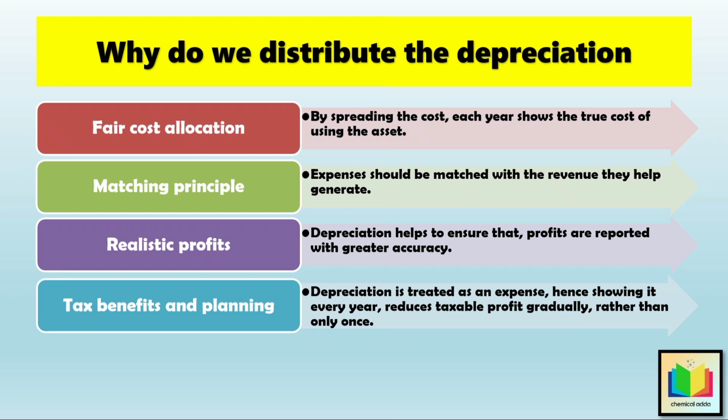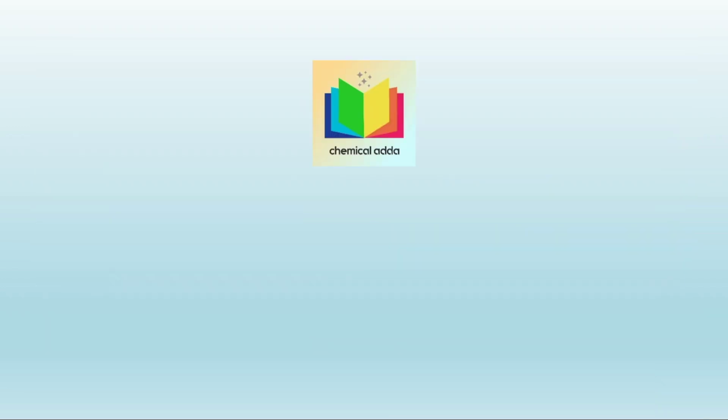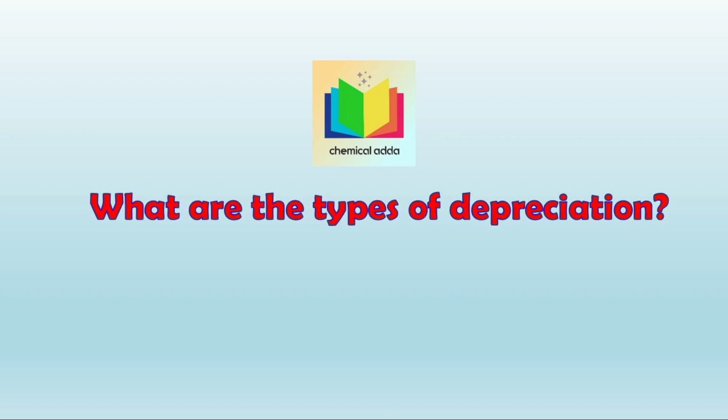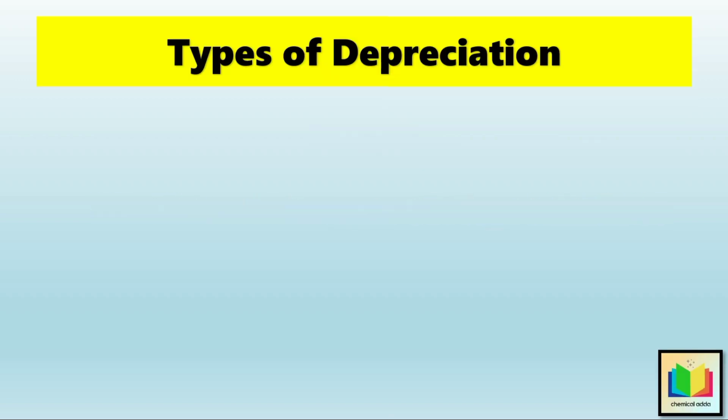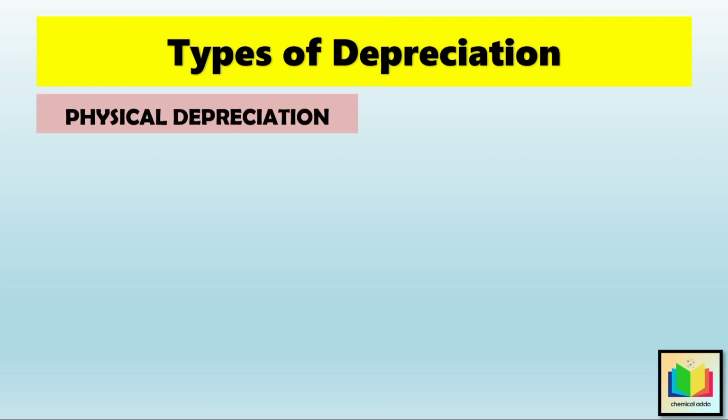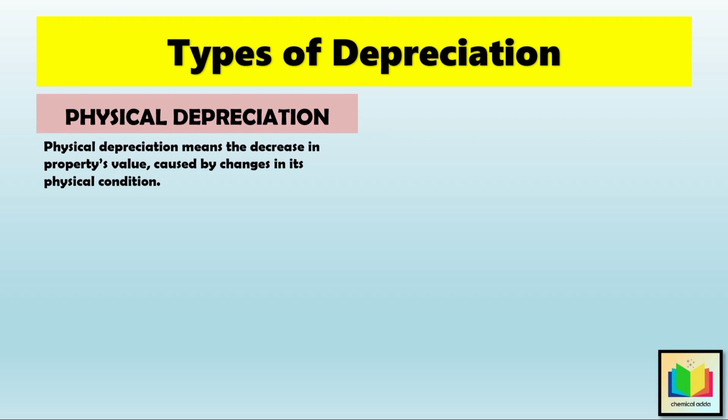Now that we know what depreciation is, next let's see, what are the types of depreciation? So, there are two main types of depreciation. First one is physical depreciation. Physical depreciation means the decrease in a property's value caused by changes in its physical condition.